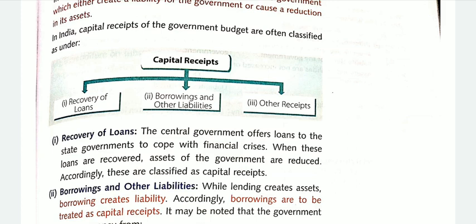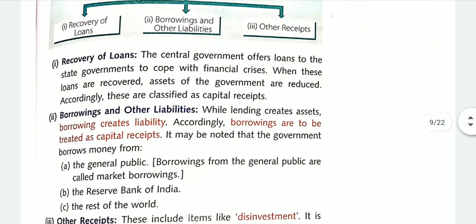So starting with the first category of the capital receipt, recovery of the loans. The central government offers loans to the state government to cope with the financial crisis. Like nowadays, in COVID, central government is offering loans to the state governments, like to Punjab and to any other states also, so that the states can cope with this financial crisis. So when these loans are recovered from the states, assets of the government are reduced. Accordingly, these are classified as capital receipts.